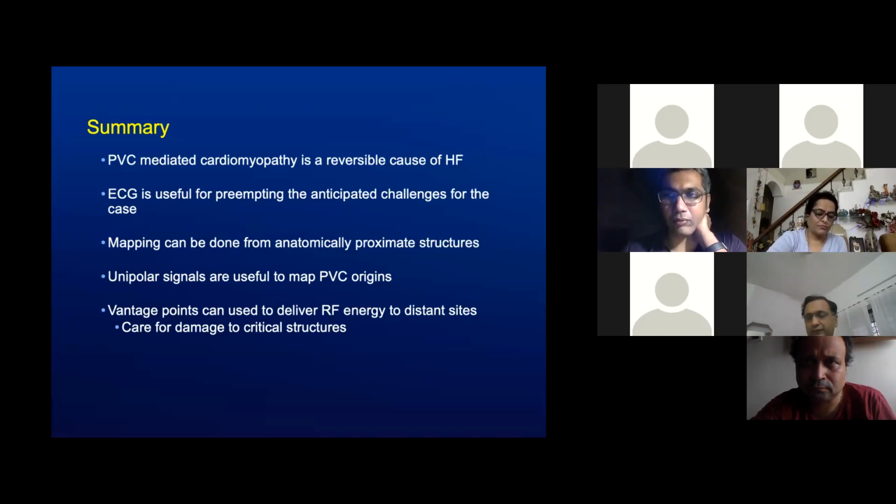Also, your location was LV summit. So this is a different case. But in general, I would like to say that if it is left, it's always better to have an imaging. Second thing is the PVC burden. When you have a dilated cardiomyopathy like this, with a suppressed ejection fraction and a monomorphic PVC, the Holter really doesn't help, because it doesn't make a difference what the burden is. You're absolutely right in ablating this.